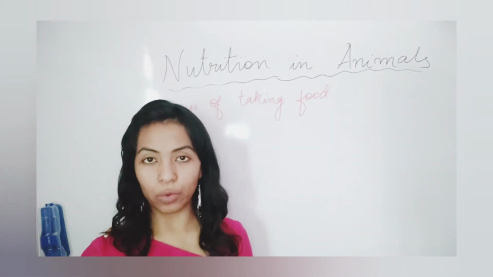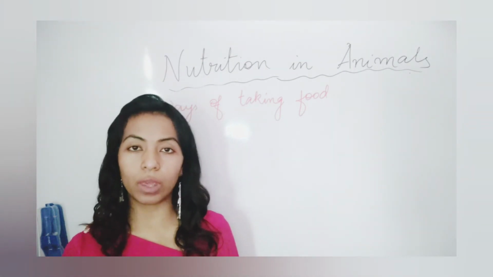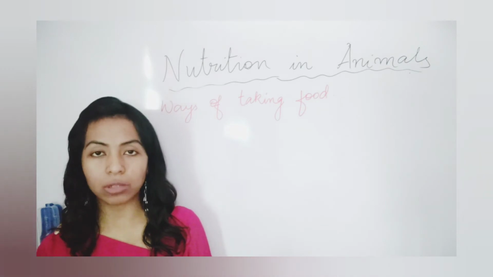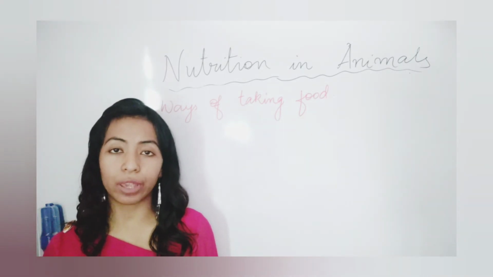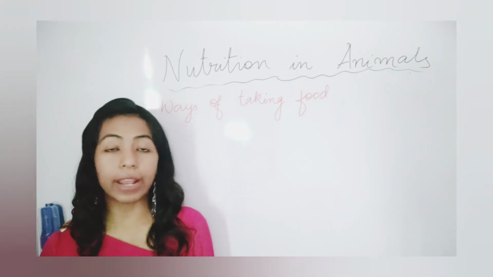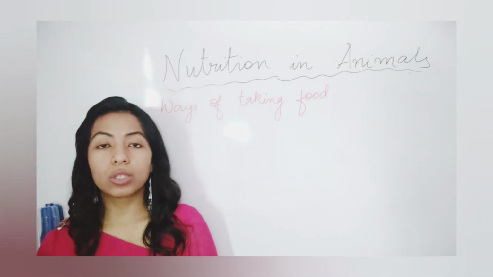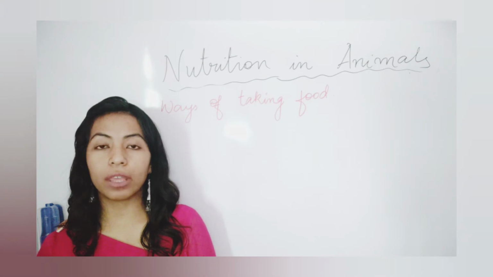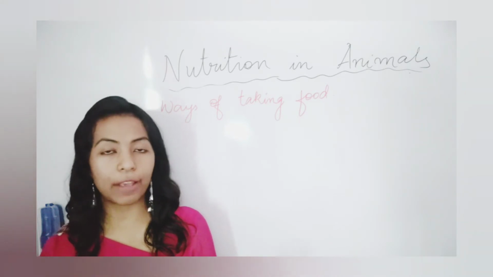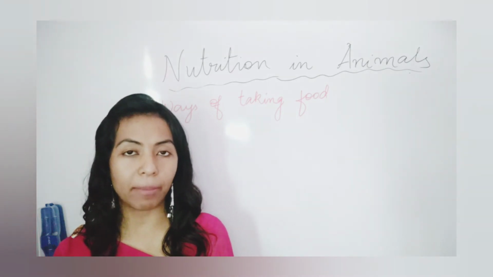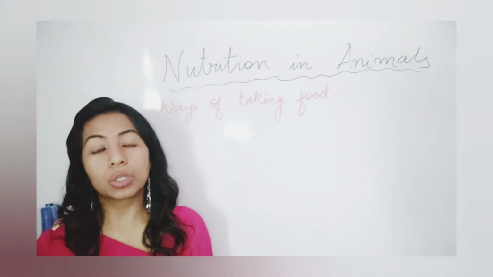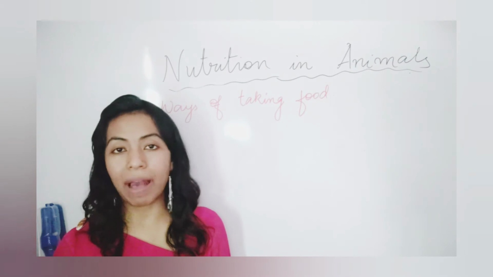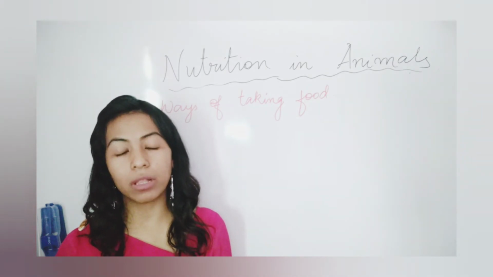As you all know, we humans have a particular system of digestion in our body. But if we take animals generally, for example mammals, they feed their young ones. Even we are mammals, right? Especially women, we have what? Mammary glands.